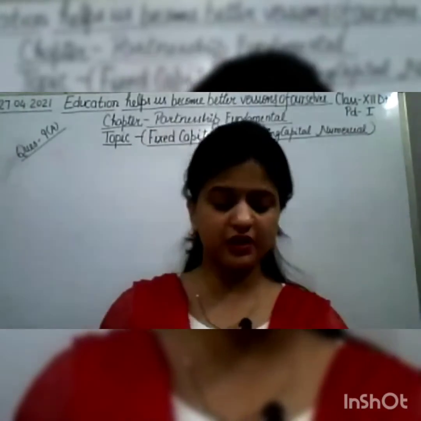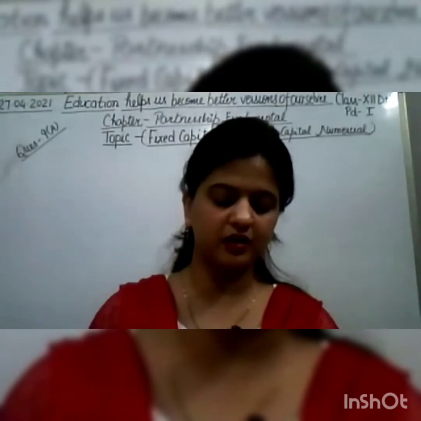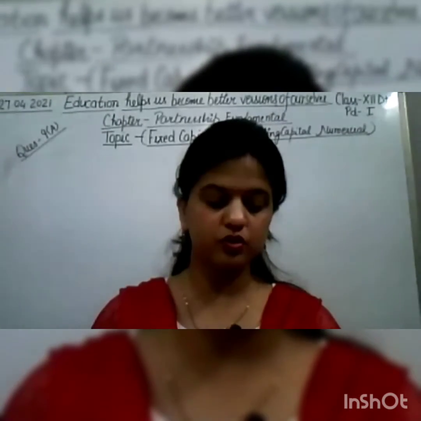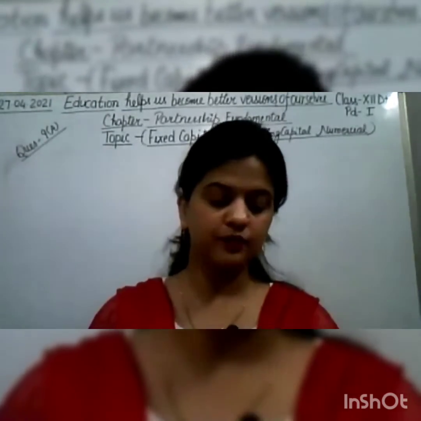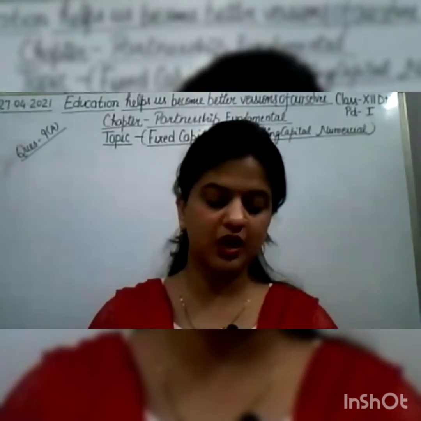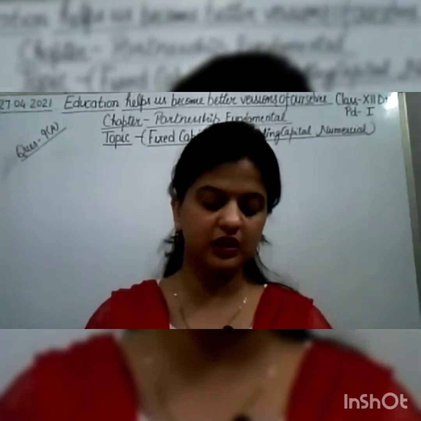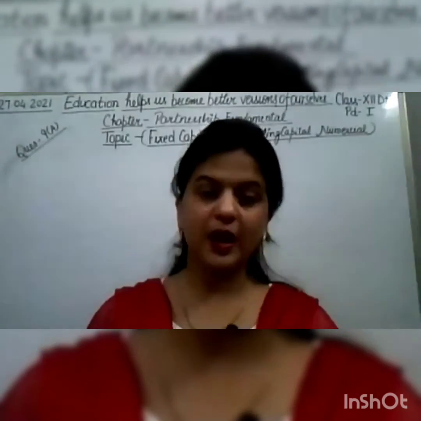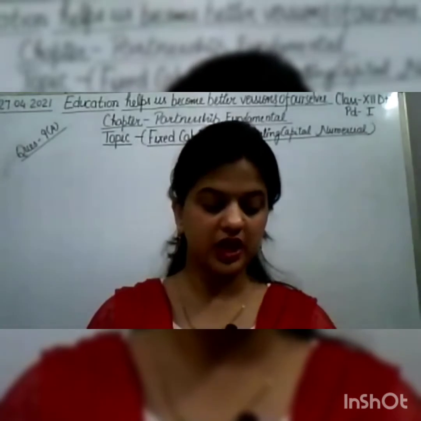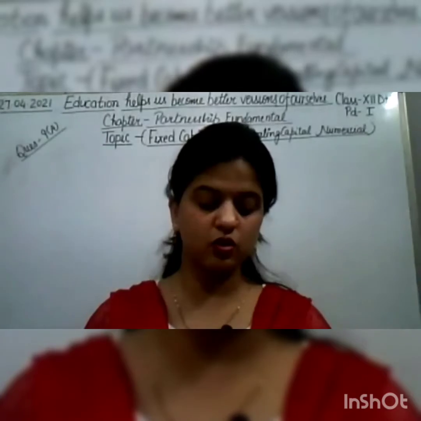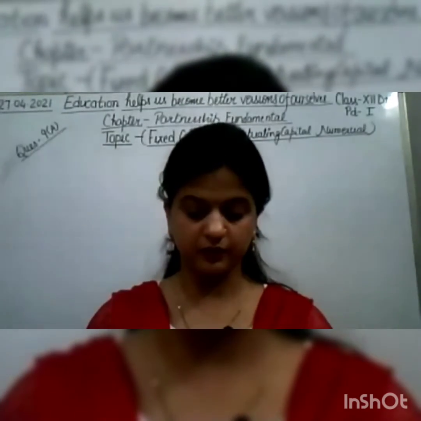Children, it is given that L, M, N are partners in a firm sharing profit and losses in the ratio 2 to 3 to 5. On April 1st, 2016, their capital accounts were 2 lakh, 3 lakh, 4 lakh respectively. The partnership deed provided for the following: interest on capital 9%, interest on drawing 12% per annum, and interest on partners' loan at the rate of 12% per annum.